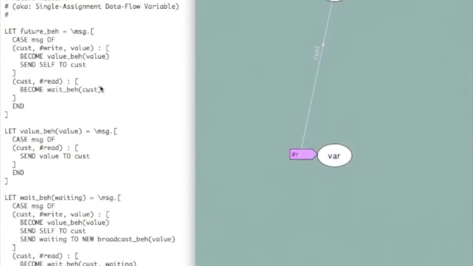If the readers get there first, then in a threaded system they would block. But this is asynchronous and completely non-blocking. So the way we do the synchronization instead is I don't reply. I just defer the reply. Instead of replying to this customer immediately, I remember who the customer is so that when a write happens, I can send the answer. So that's what's happening here: I'm creating a behavior that says, I now have a customer waiting. So I became the wait behavior referencing this reader.